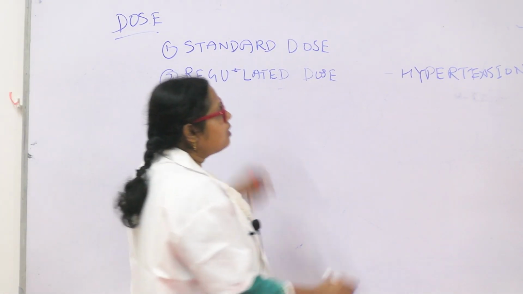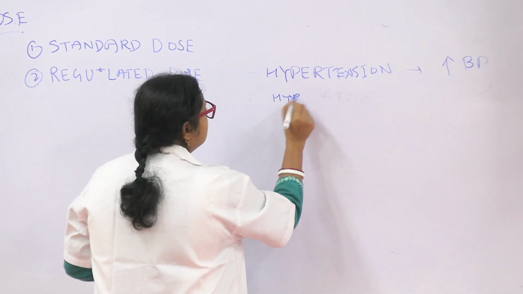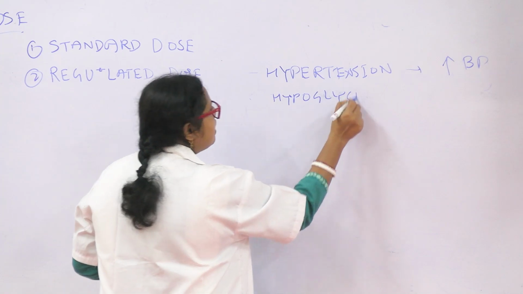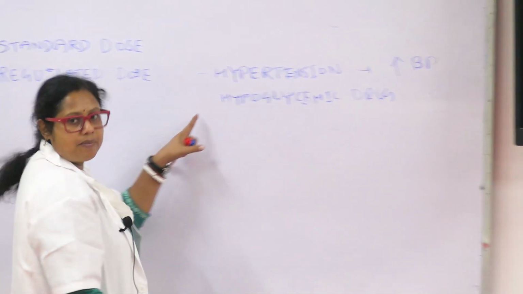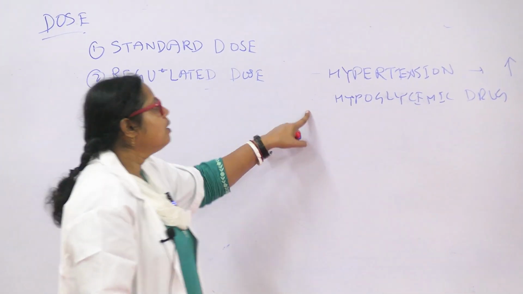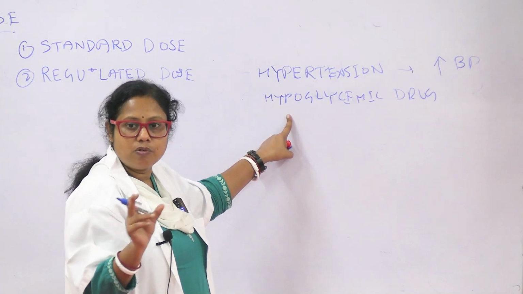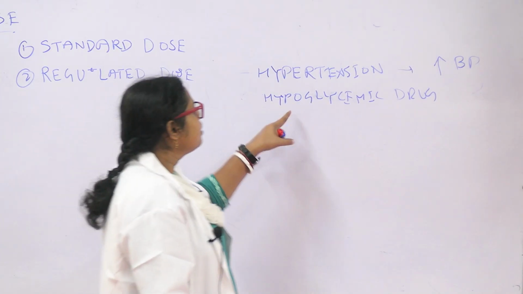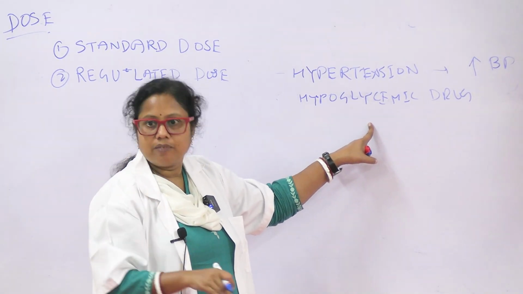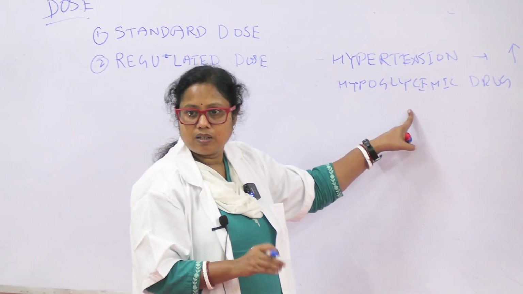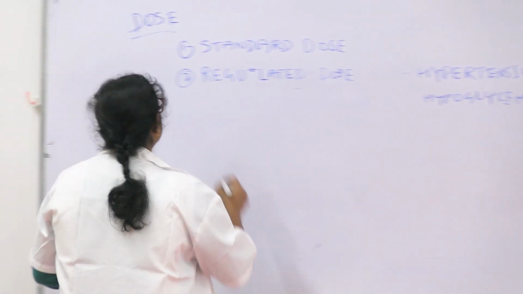Or like hypoglycemic drugs. These are given for diabetes mellitus. So we can measure the amount of blood sugar, the amount of glucose in the plasma. So we can regulate the dose. If it is falling very fast, that means there is hypoglycemia. We can decrease the dose. So this is regulated dose.